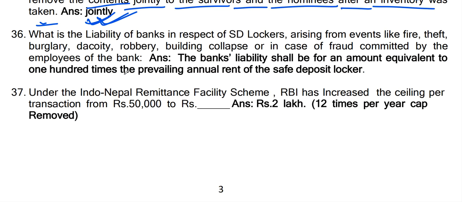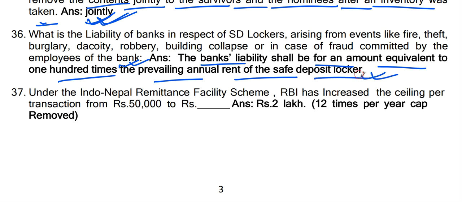What is the liability of bank in respect of safe deposit lockers arising from events like fire, theft, burglary, dacoity, robbery, building collapse, or in case of fraud committed by the employee of the bank? The bank's liability shall be for an amount equivalent to 100 times the prevailing annual rent of the safe deposit locker. Okay.